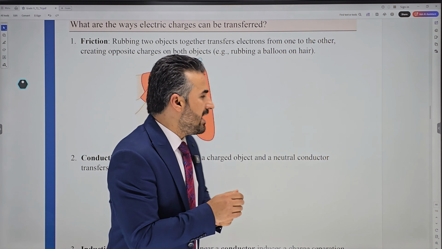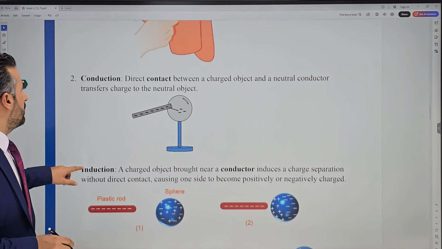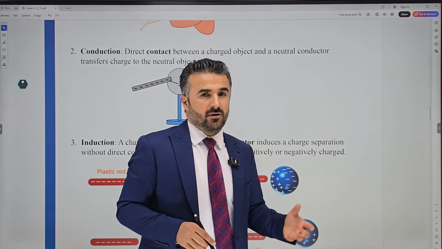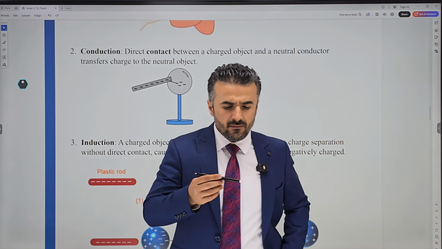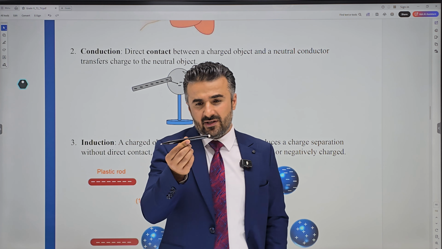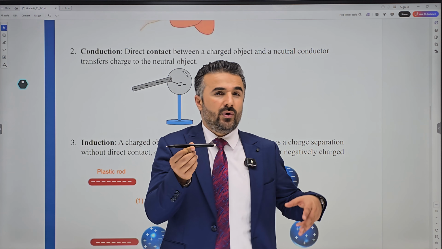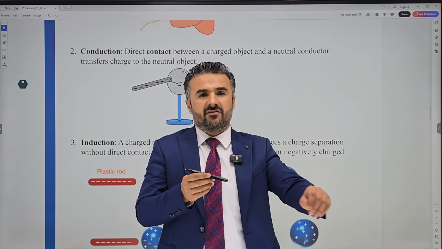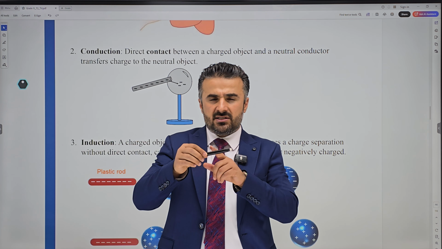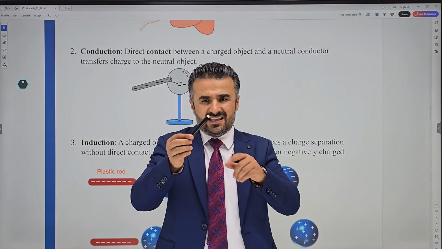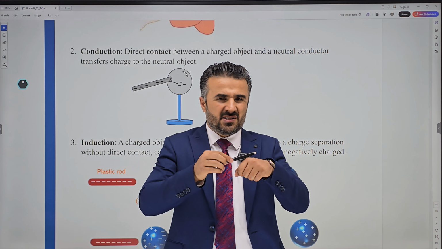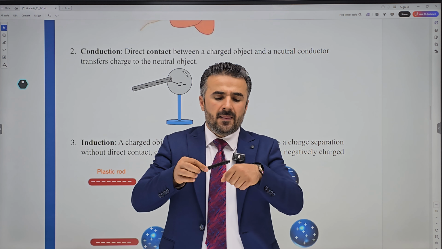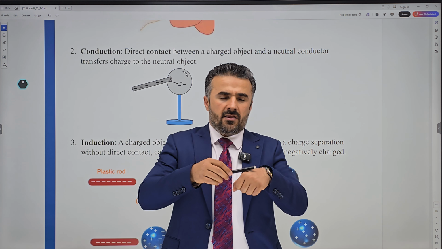Another method that we have is conduction. What is conduction? Conduction requires direct contact. For example, this pen is negatively charged, and we have a sphere. Because the pen has a lot of charges, once it touches this sphere, some of the charges will go to the sphere.